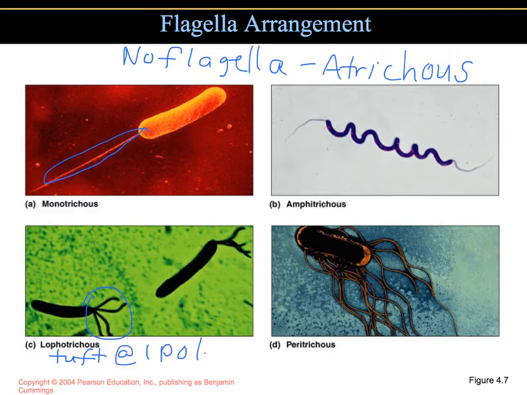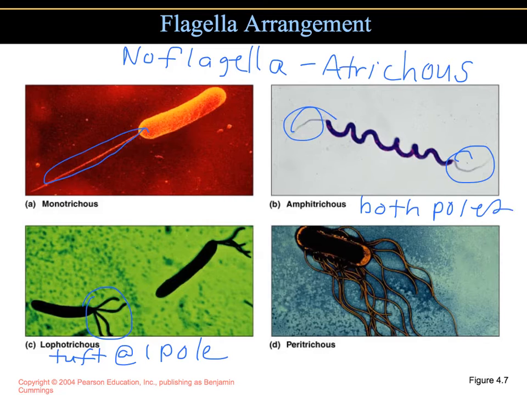And then we have amphitrichous, which is flagella at both poles. And then one of my favorites would be the peritrichous, where the flagella are distributed all over the cell.